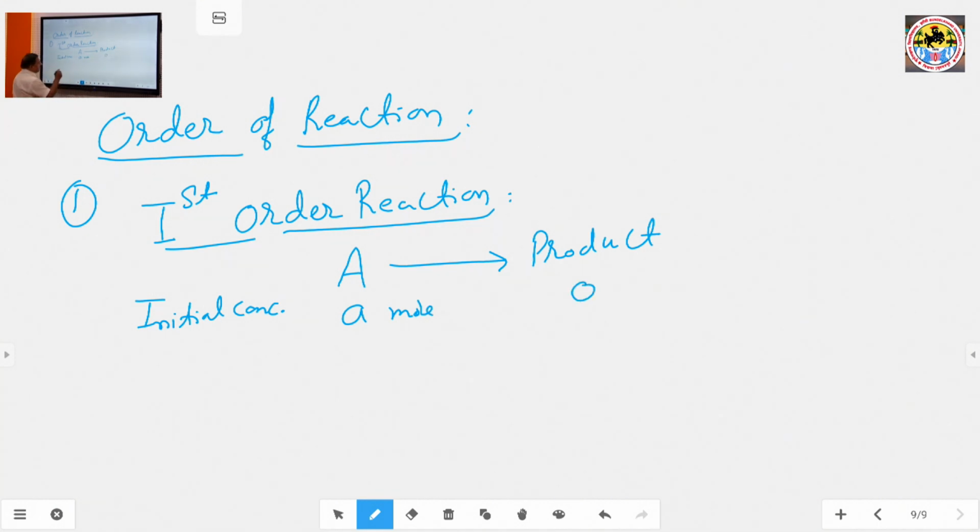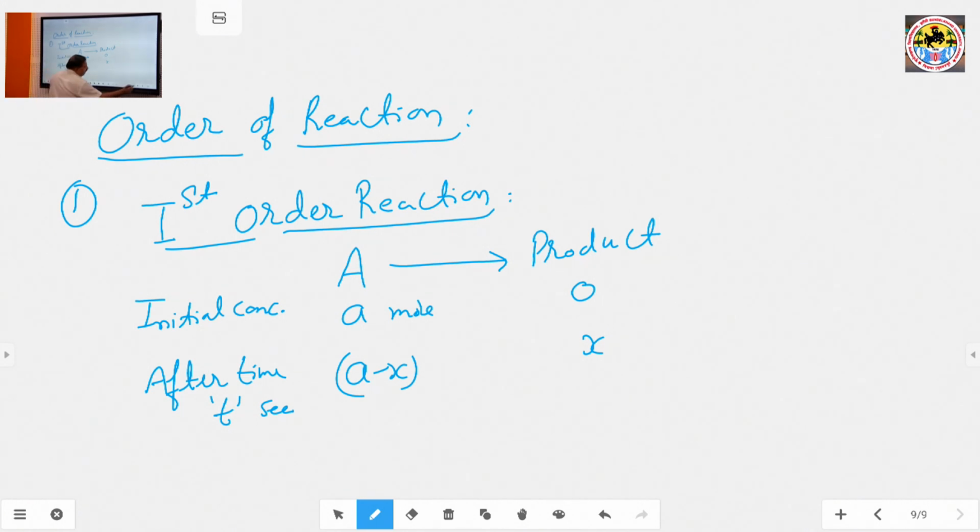After time t seconds, x moles of reactant A have decomposed to form the product, and the left amount of reactant A is a minus x, and the product is x.